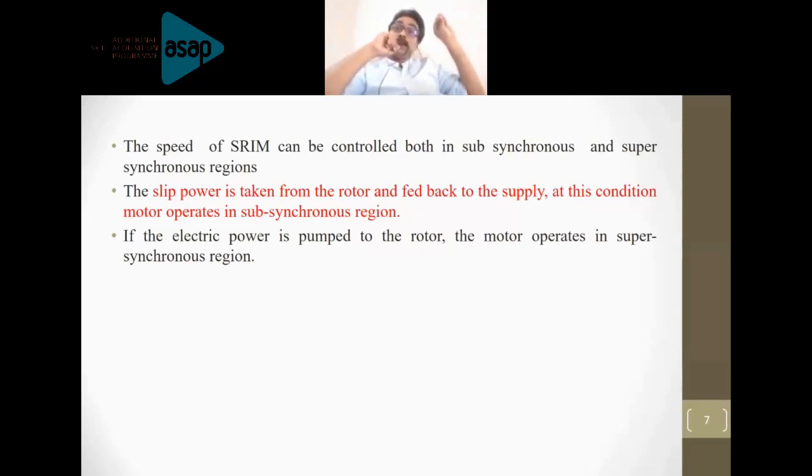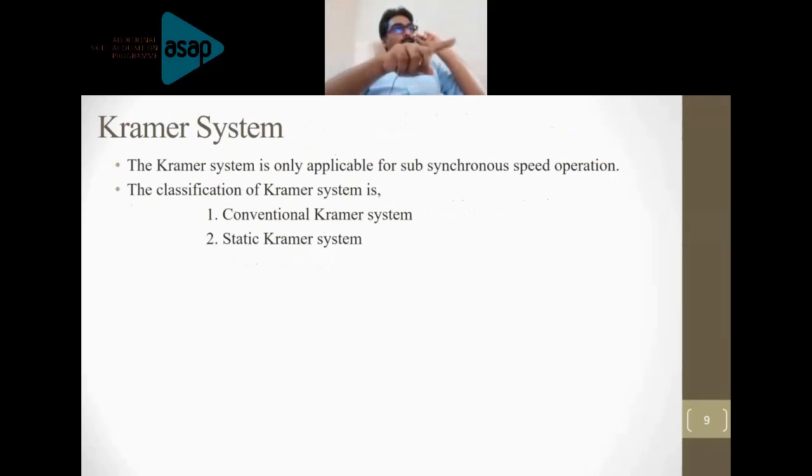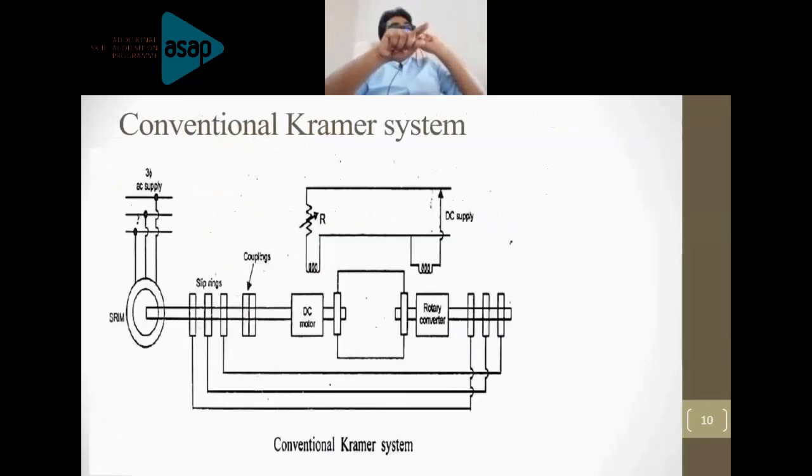So it is very important to know which method is the subsynchronous region speed control and which method is the supersynchronous region speed control. When the power is fed to the supply only unidirectionally, we extract some power from the slip power, which is processed and given to the grid. If it happens only in that way, then the machine is operating in the subsynchronous mode. That is what is given in the last point. If electric power is pumped to the rotor, the motor operates in the supersynchronous region, which is the other way around.